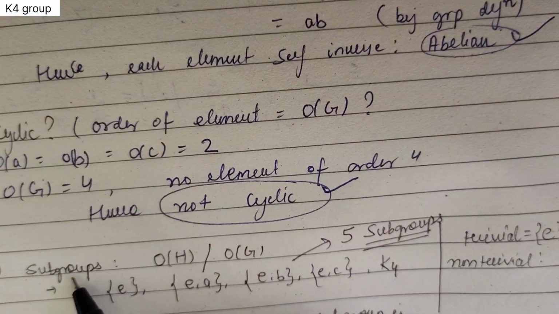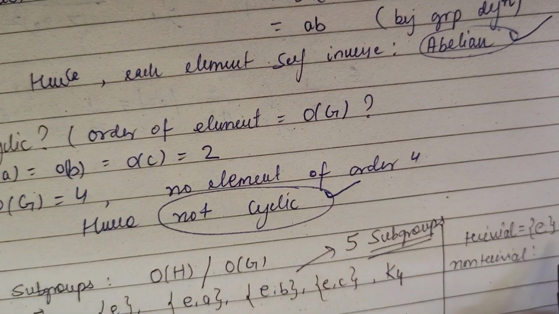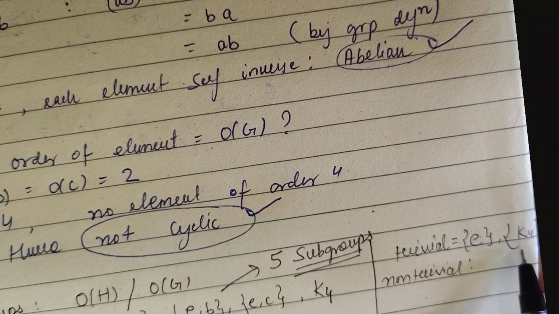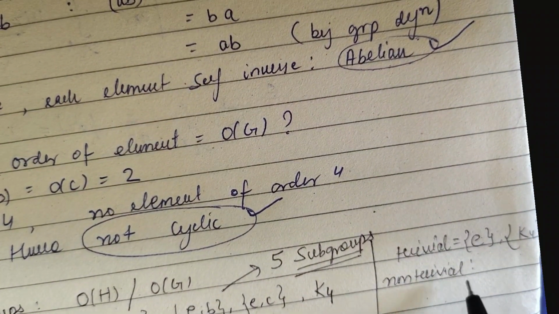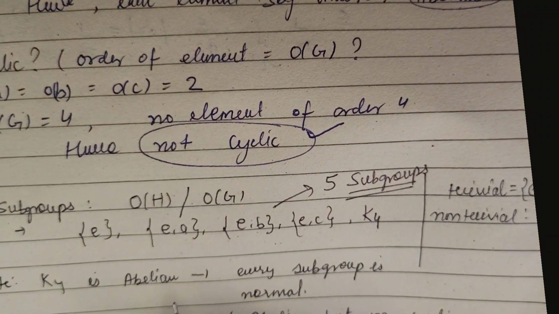When you talk about subgroups, there are the terms trivial and non-trivial. The trivial ones are the basic subgroups possible for every group: identity and the group itself. Non-trivial are the other possible subgroups. So we have 5 subgroups for the Klein group.